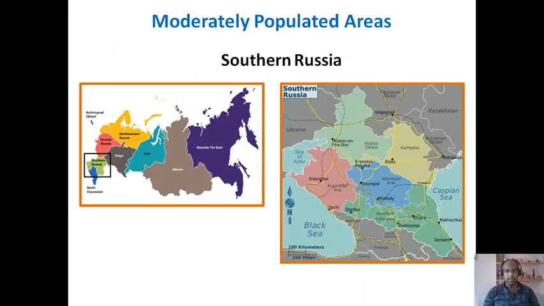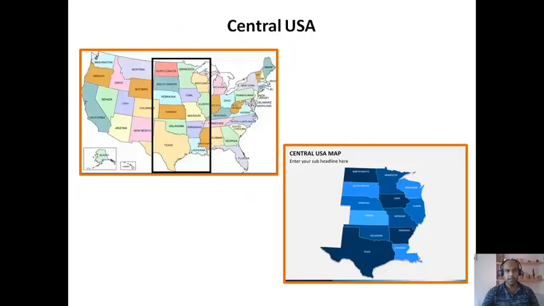Now I will discuss a few moderately populated areas. The first one is southern Russia. Russia is a very huge country. As you can see in the map, the southern part of Russia is a moderately populated area. Next comes the USA. The central part of the USA that includes the states of North Dakota, South Dakota, Minnesota, etc. have moderate density of population.